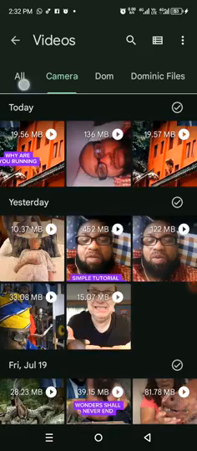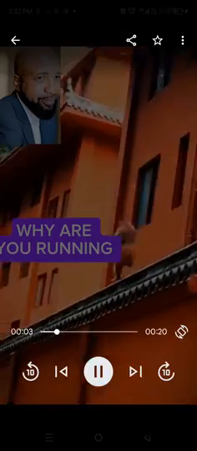Look at it. Why are you running? It is smoky, Igbo. Let's be poor. This is it. Why are you running? It is smoky, Igbo. You see it. Let's be poor.